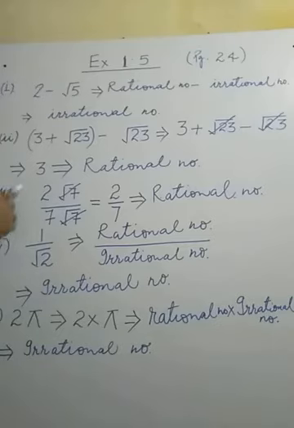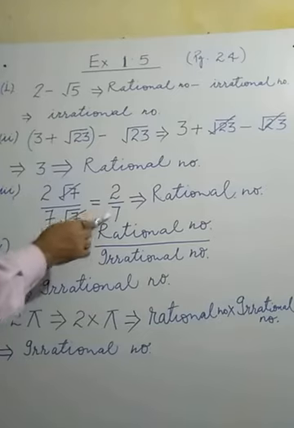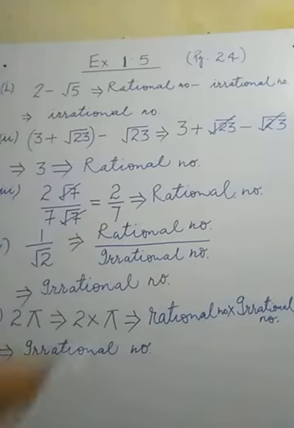So 2 root 7 upon 7 root 7 equals 2 by 7, and 2 by 7 is a rational number. Now we have to discuss the next part. It is given here 1 upon under root 2. What is the meaning? 1 is in the numerator and under root 2 is in the denominator. It means 1 is a rational number. If a rational number is divided by under root 2, which is irrational,